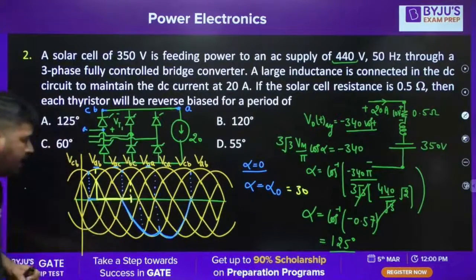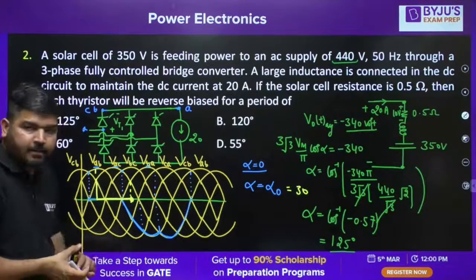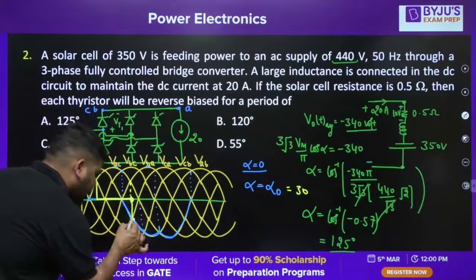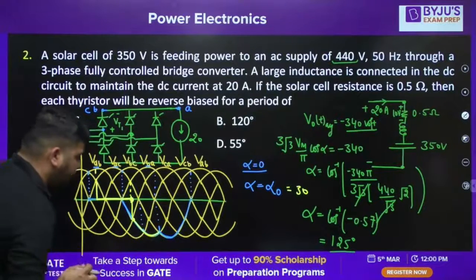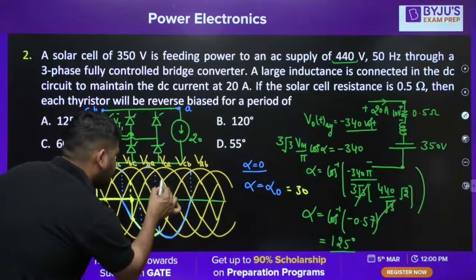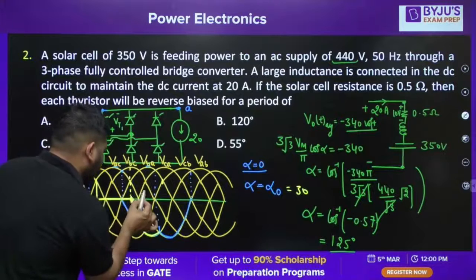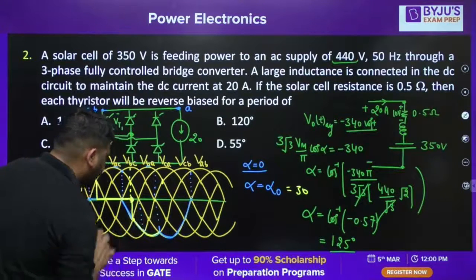Now from this point onward, VBC will be there. This is my VBC. This voltage will be available up to this interval, up to this point it will be VBC.